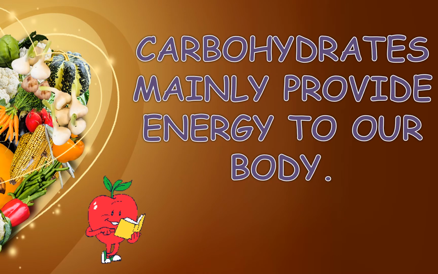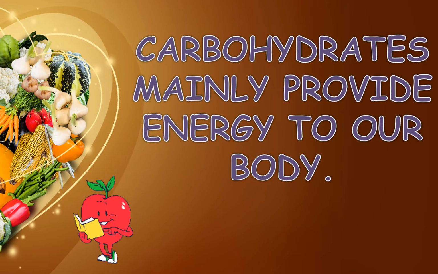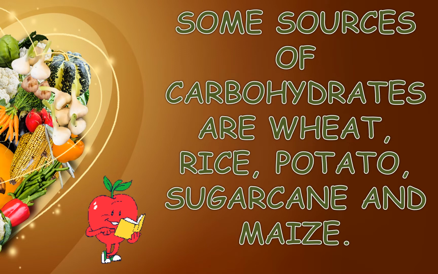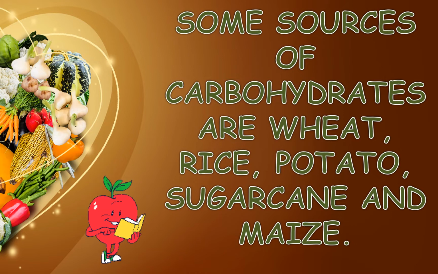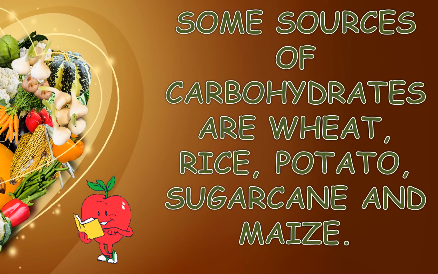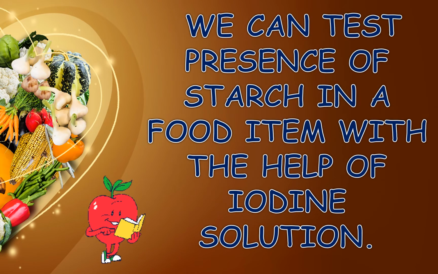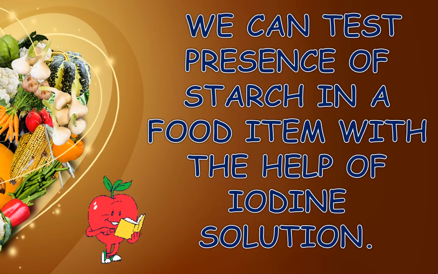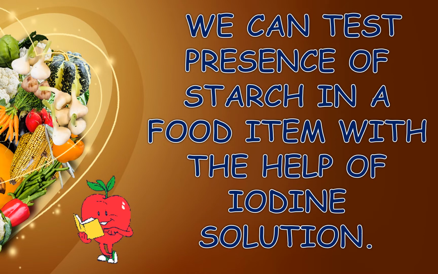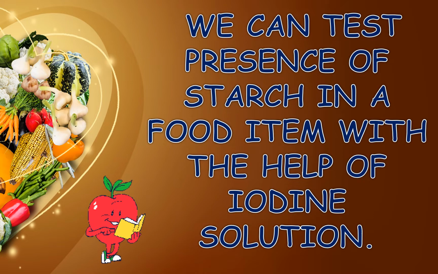Carbohydrates mainly provide energy to our body. Some sources of carbohydrates are wheat, rice, potato, sugarcane and maize. We can test the presence of starch in a food item with the help of iodine solution.